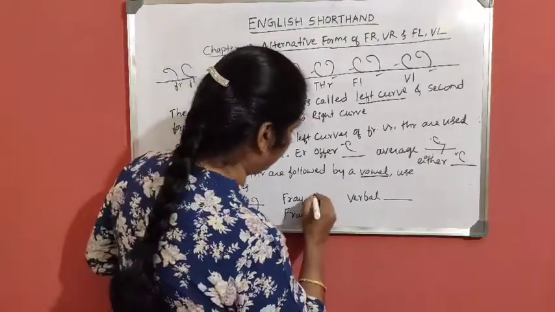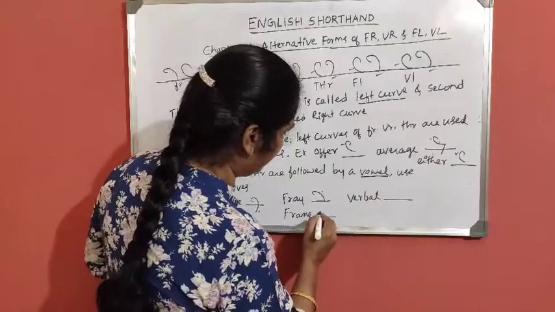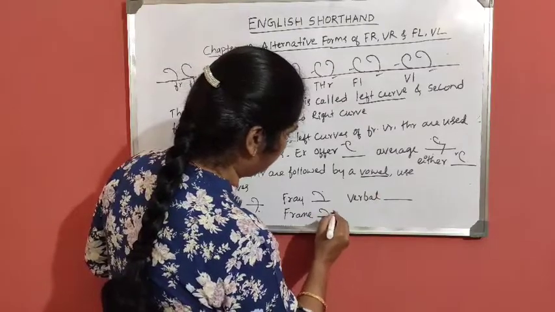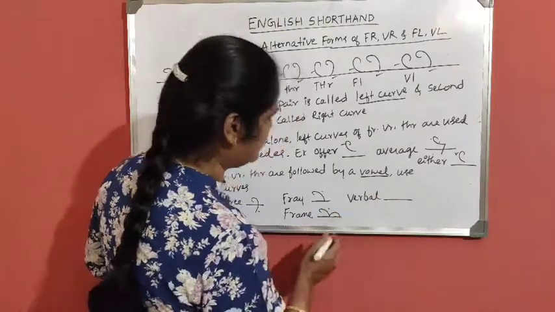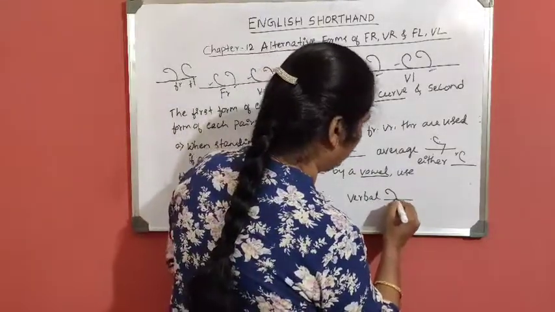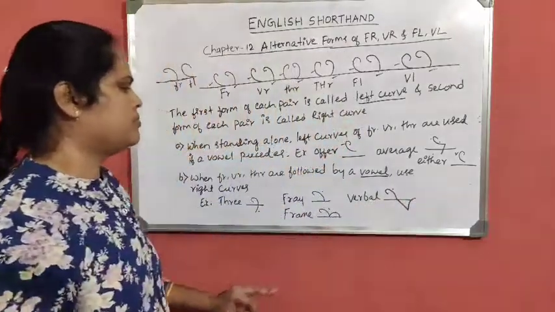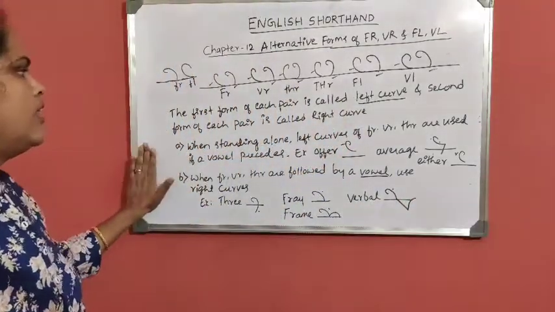Then fray, for a vowel. Frame. Then verbal, were, be, l. Hope it is clear now.